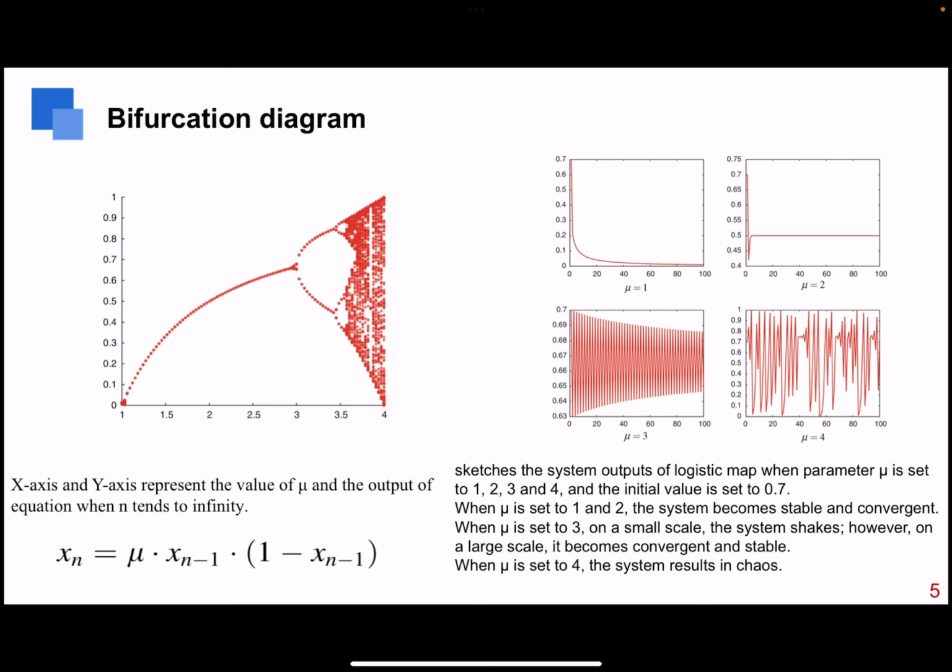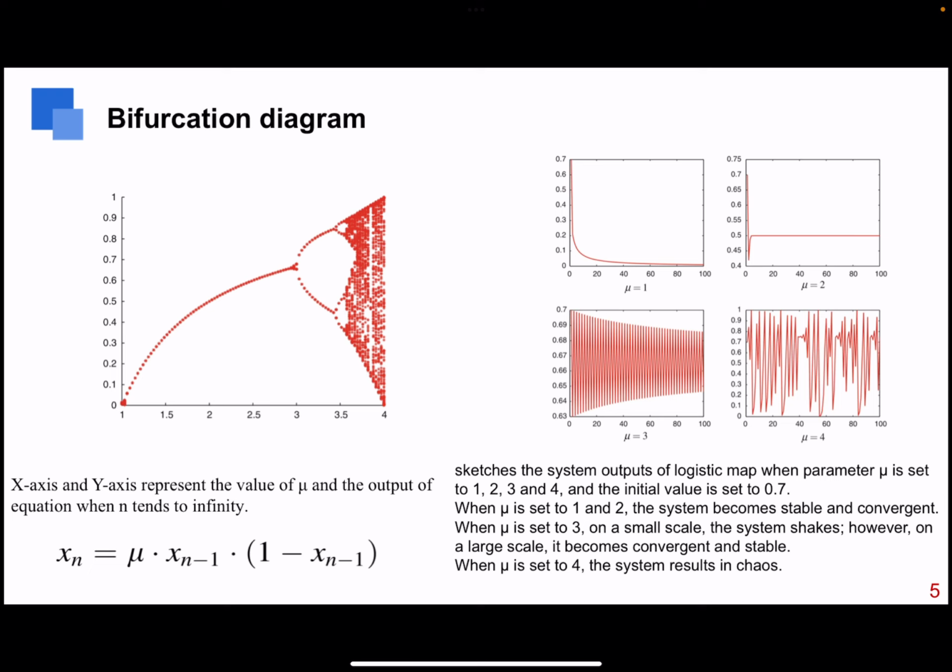When mu is set to a value from 1 to 3, x equals 1 minus the negative power of mu is the point of the system. When n tends to infinity, the system output tends to 1 minus the negative power of mu. When mu is set to a value from 3 to 4, as the value of mu becomes larger, the point of the system begins to bifurcate. When n tends to infinity, the output of the system tends to the point.